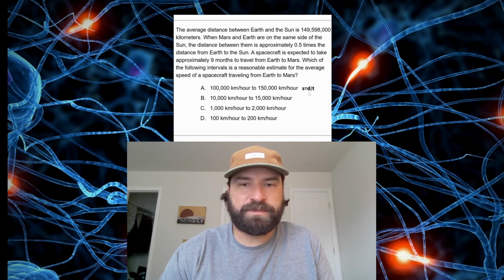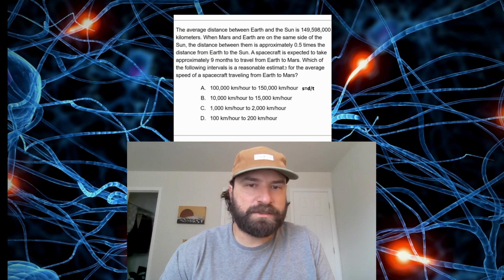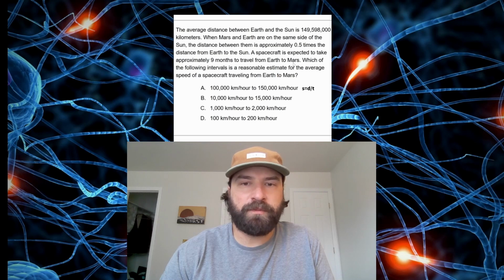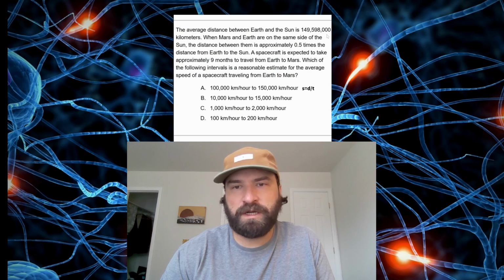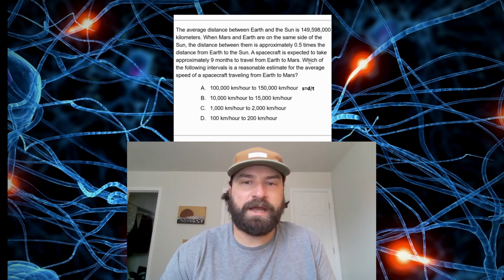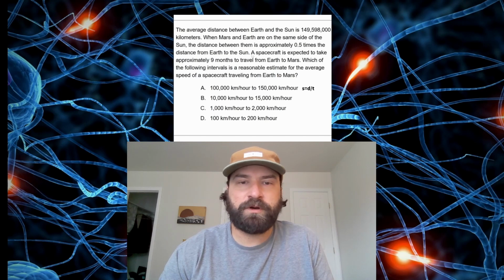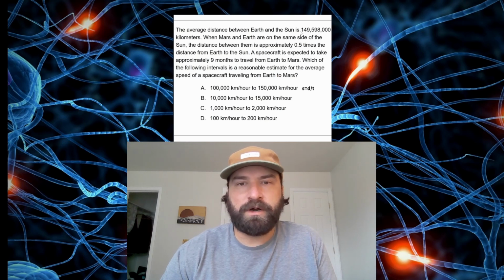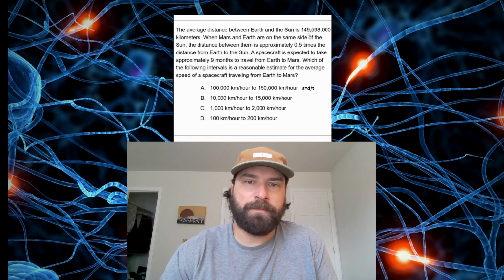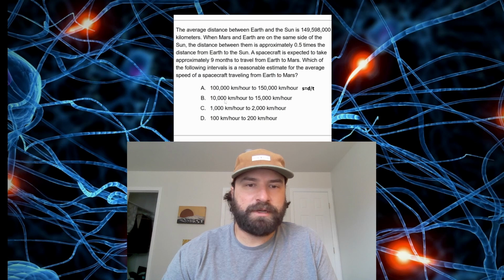So we're trying to calculate the speed, so it would be nice if we had a distance and a time to do that. We do have 9 months. That's how long it's going to take to travel from Earth to Mars. But we don't have the distance from Earth to Mars. What we have is the distance from the Earth to the Sun, but we also have the ability to find the distance from Earth to Mars because it's telling us that the distance between them is approximately 0.5 times the distance from the Earth to the Sun. So basically they're just telling us that the distance from Earth to Mars is half of the distance from the Earth to the Sun. I'm just going to round this number because they're giving us rounded answers.